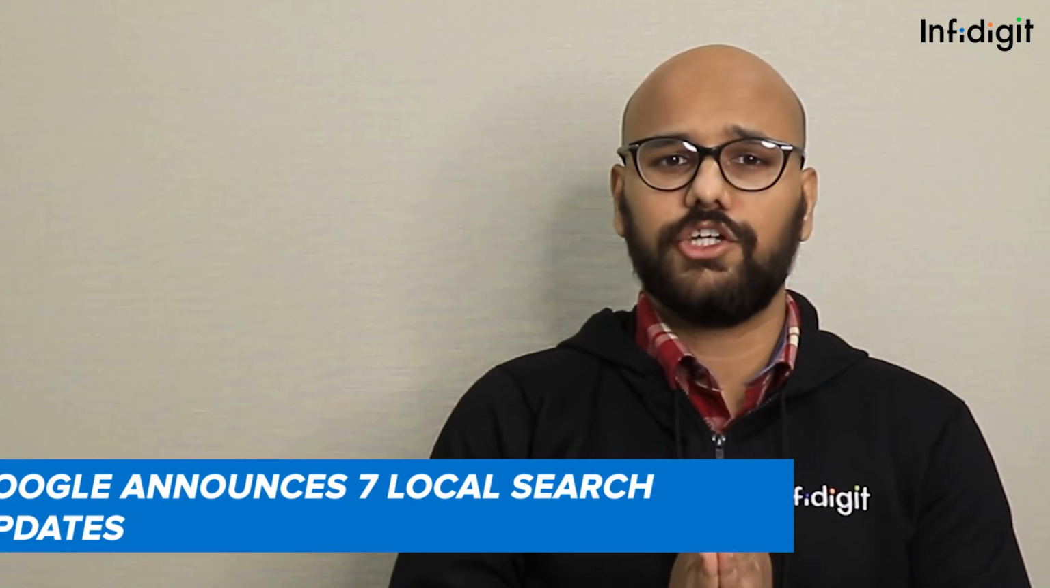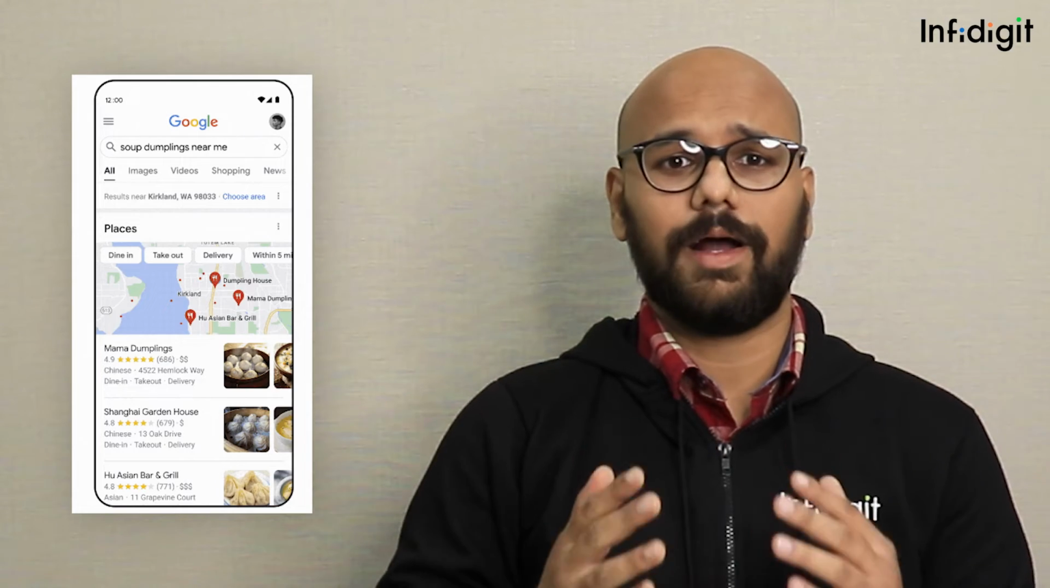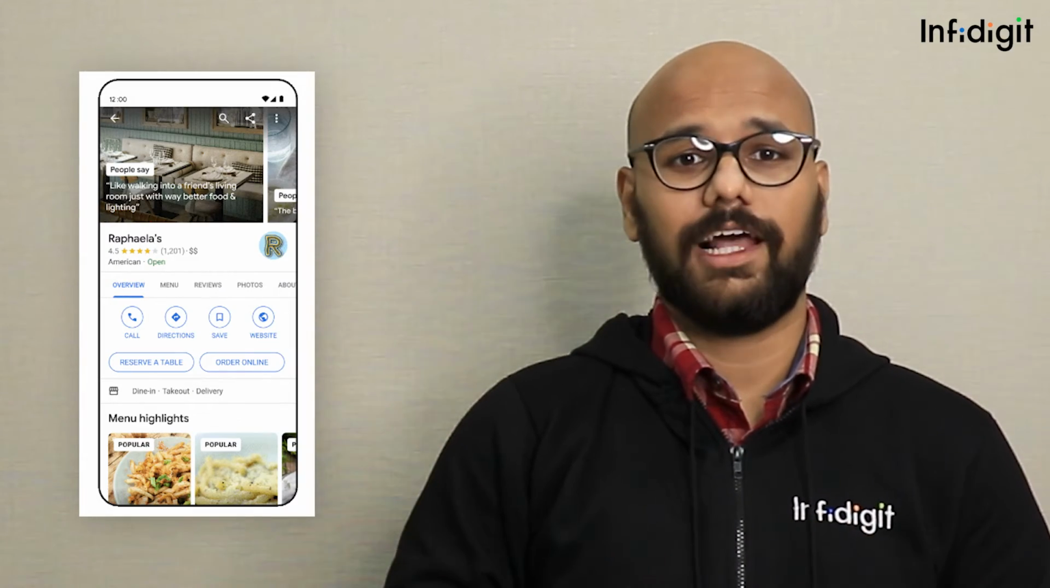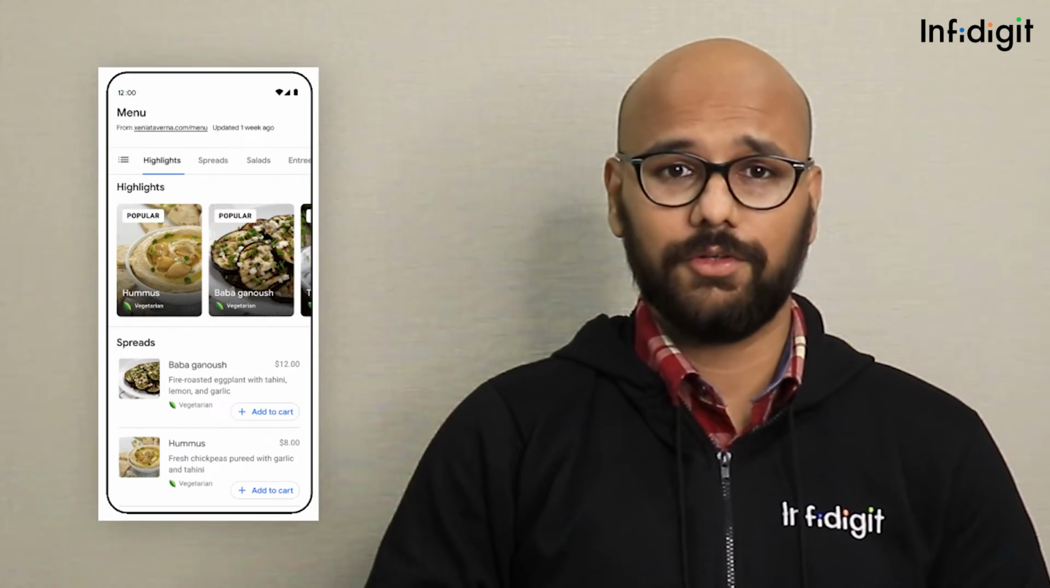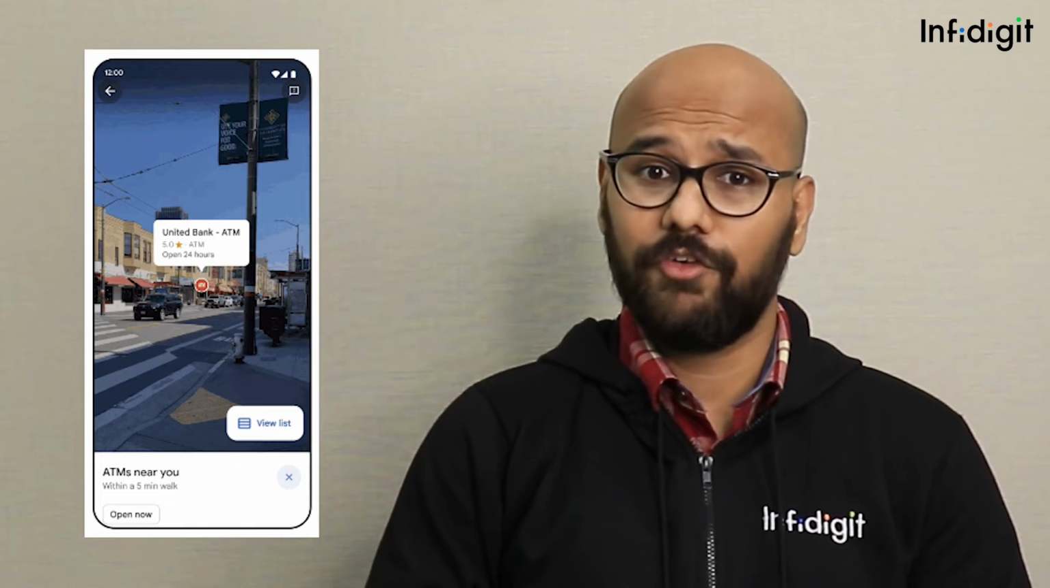The final news from the Search On event is regarding local SEO, where the changes will include searching for restaurants by dishes, discovering restaurant specialities, more support for digital menus, enhancements to Google Maps' live view, aerial view of famous landmarks, immersive view, and neighborhood vibe checks.